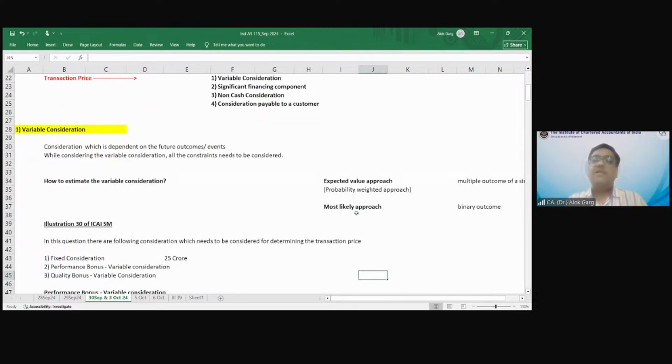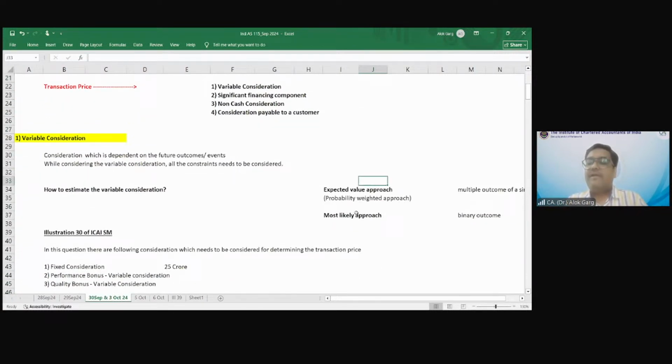Okay. So significant financing component: if the goods have been sold on credit for more than 1 year, then there is a rebuttable presumption that a significant financing component exists. And in that case, you need to check what the finance income, the interest income, is in addition to the revenue from sale of goods and services, right? We'll do one question on this also, right?